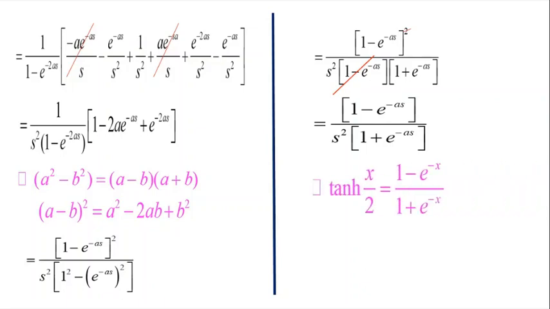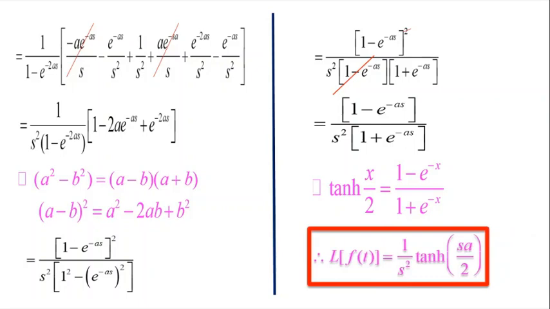Since I know that tanh of x by 2 could be written as 1 minus e power minus x divided by 1 plus e power minus x, I conclude that the Laplace transform of the periodic function, that is the triangular wave function, is 1 by s square tanh of sa by 2.